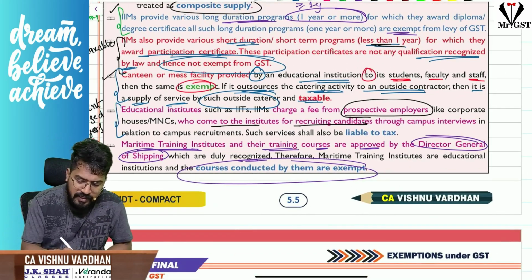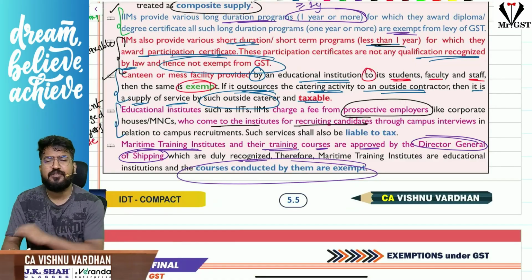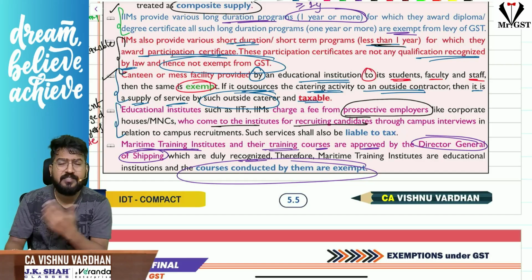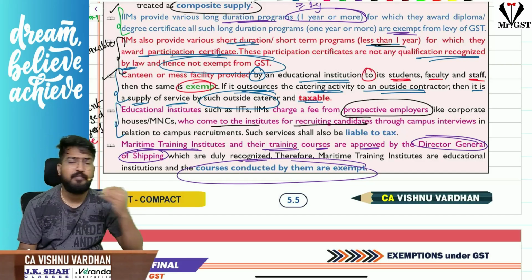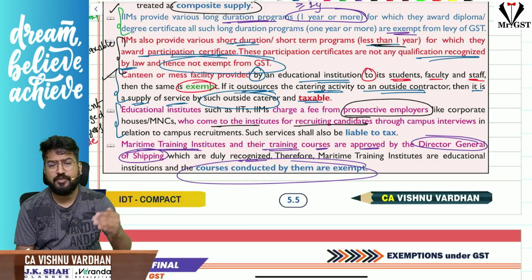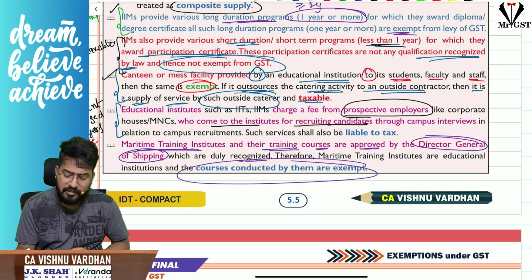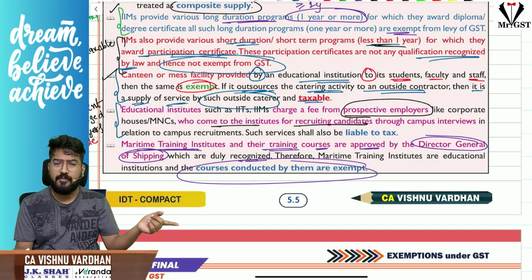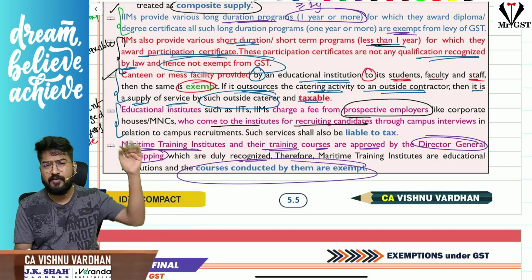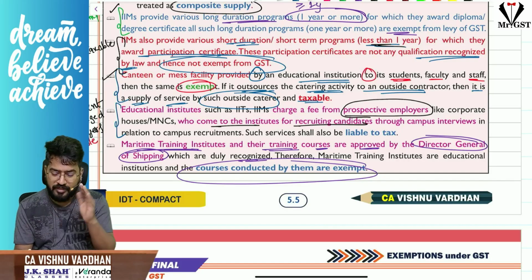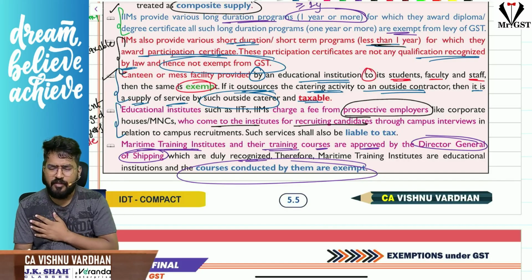Next, the canteen or mess facility provided by an education institution to students. Sir, if it is provided by the education institution to students, faculty, staff, we have seen any service by educational institutions to students, faculty, staff is exempt under GST. So this is also exempt under GST. But sir, if they are outsourcing it to a different person and that fellow is running a canteen and paying consideration to the school, then we have to see catering services.